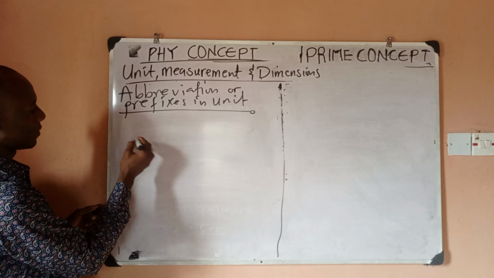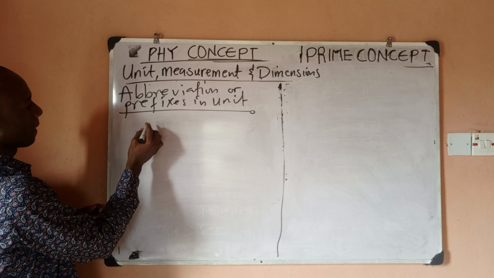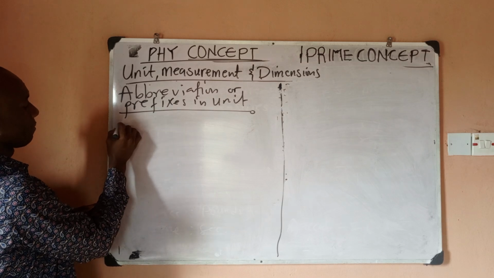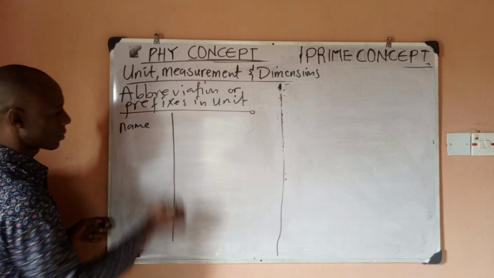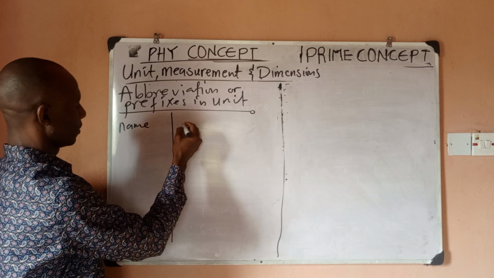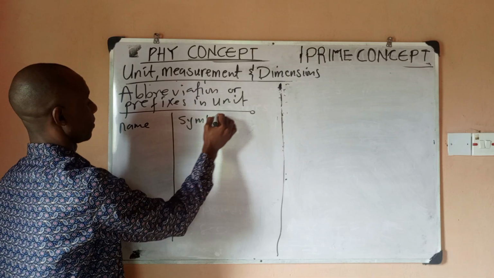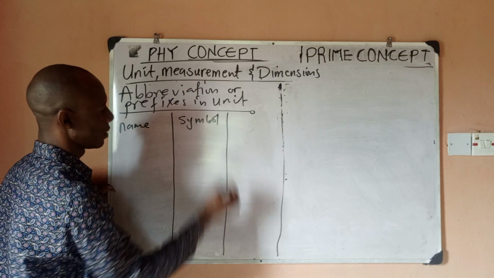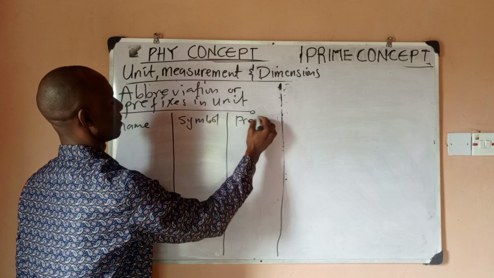Let me write name, the symbol, and then the prefix.